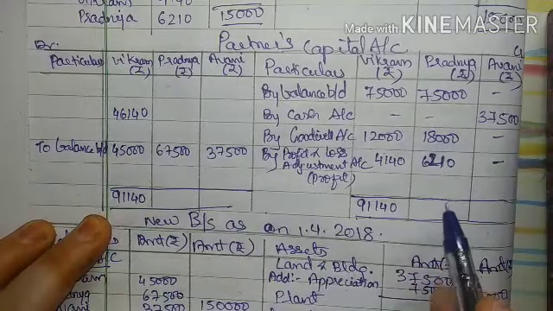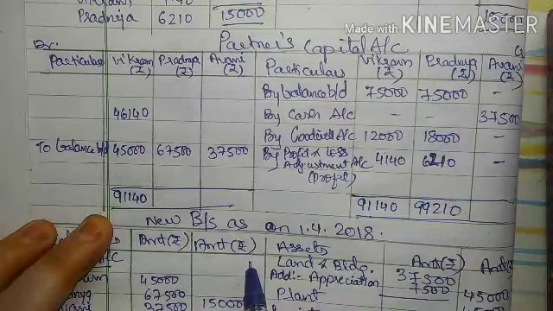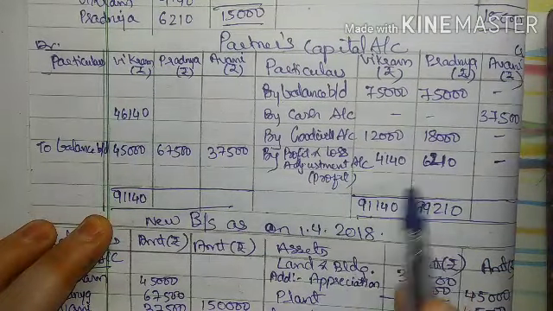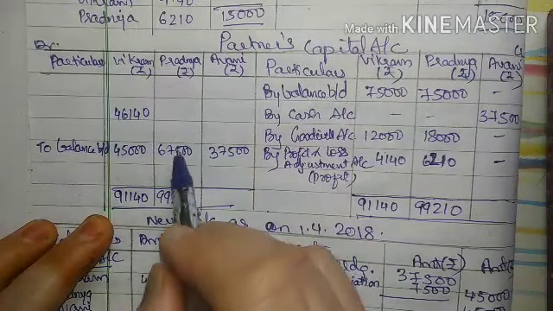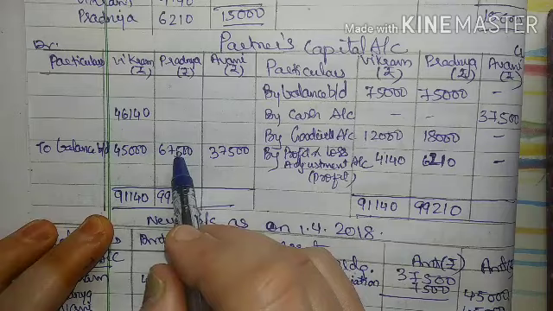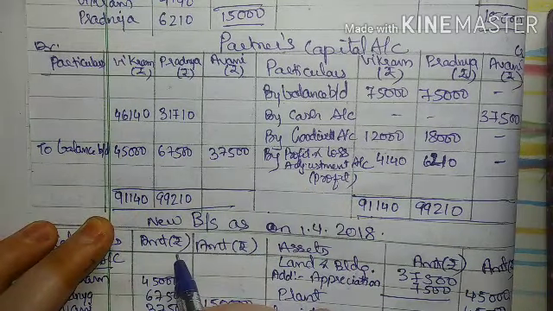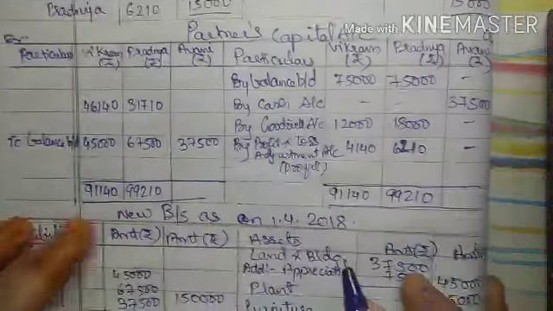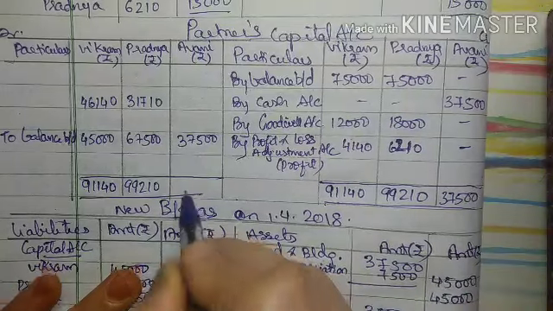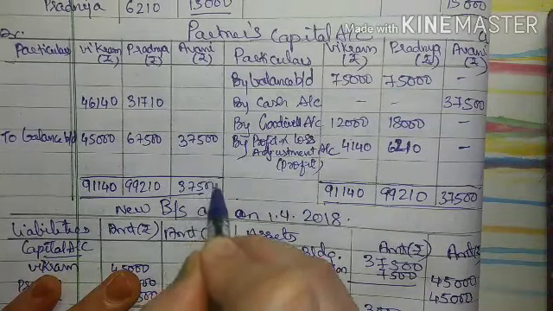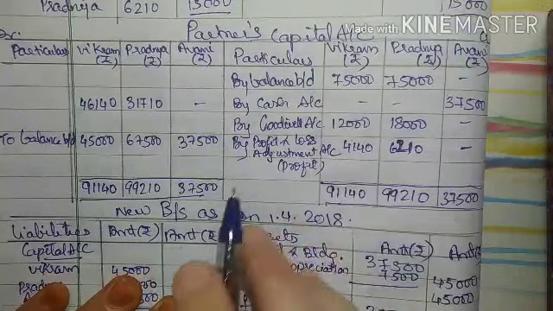Now when I close the Pradnya's column, the total came to 99,210. What I have done, I have added all these 3 amounts. So this is greater, I have written it here. From this amount I have deducted 67,500. So I got 31,710, right? Now coming to the Avni, 37,500, 37,500. So here see both side it is 37,500, so there is no difference here.